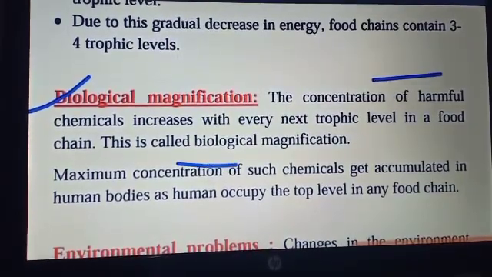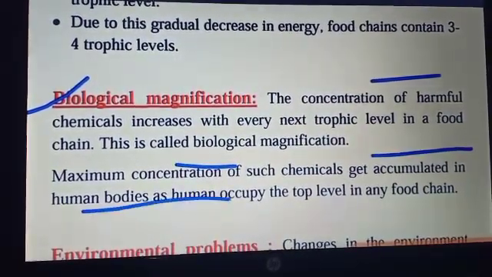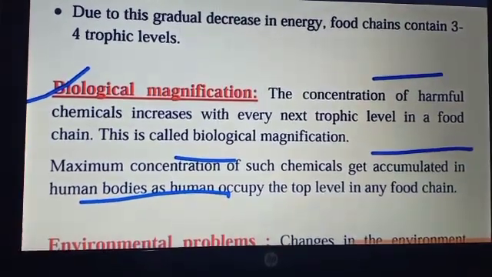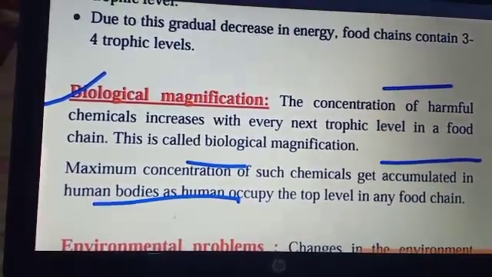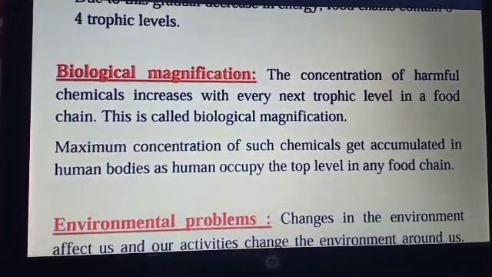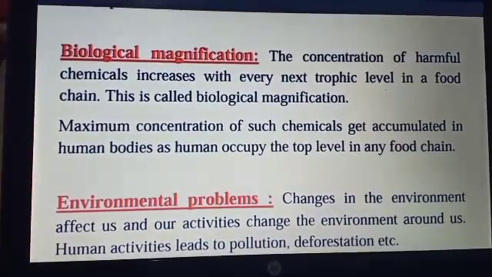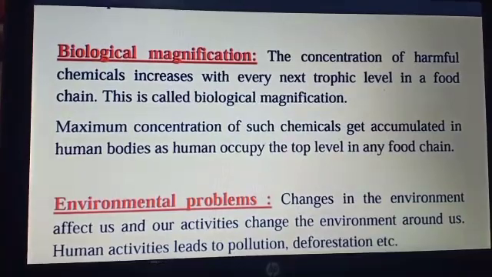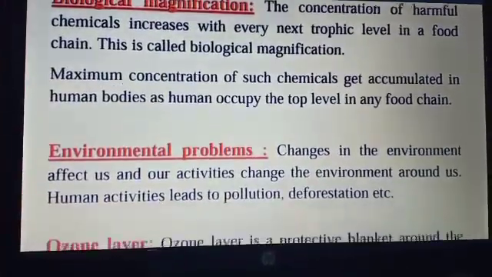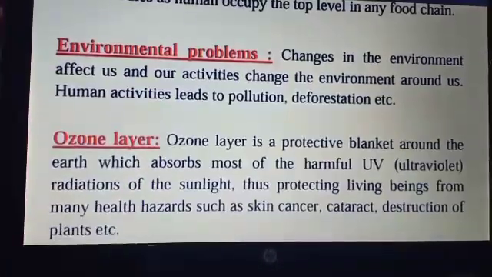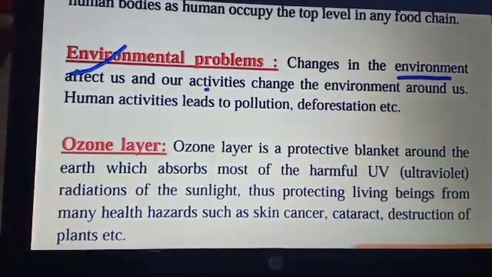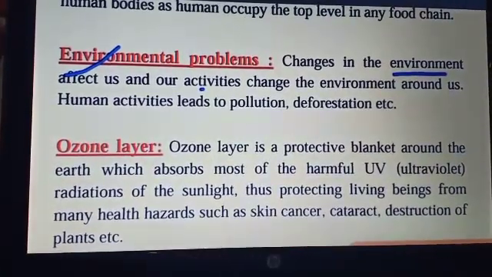The next topic is biological magnification. The concentration of harmful chemicals increases with every next trophic level in a food chain. This is called biological magnification. These chemicals and toxic substances are introduced to the producer in the form of pesticides and fungicides. The maximum concentration of such chemicals gets accumulated in the human body, as humans occupy the top level in the food chain. So you can see the maximum amount of toxic substance may be found in humans.